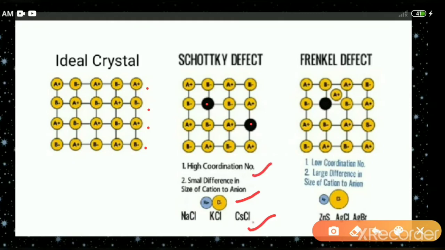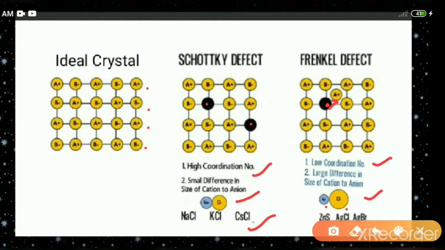But in the Frenkel defect, the particles are missing from their own site, but occupy the interstitial site. It is found in the ionic solids which have a low coordination number, and in the solid in which there is a large difference in the size of the cation to the anion. So when there is a great variation in the size of cation and anion, in such a case the Frenkel defect is found, because here the particle is occupying the interstitial site.